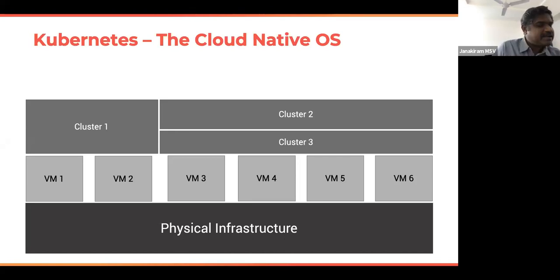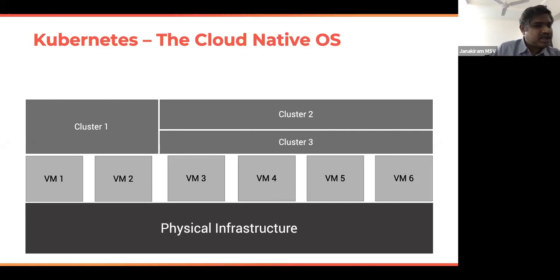Now the cluster becomes a logical boundary for me to run the applications. Mind you, we are not targeting a VM here. We are targeting a pool of VMs. And when we run applications, we don't really bother about targeting a VM, but how do we run an application inside a cluster, and how can the cluster get the required set of resources? So that is the job of Kubernetes.